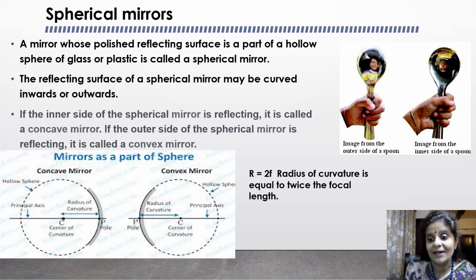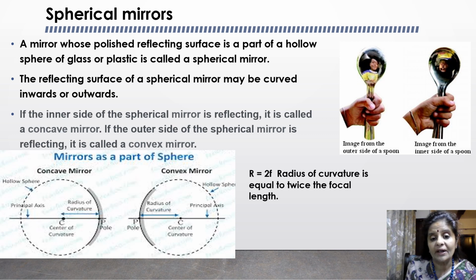Now let's understand some of the important terms related to spherical mirrors. The first one is pole. The pole of a spherical mirror is a point on the reflecting surface of the spherical mirror, and it is represented by the letter P. It lies on the surface of the mirror.